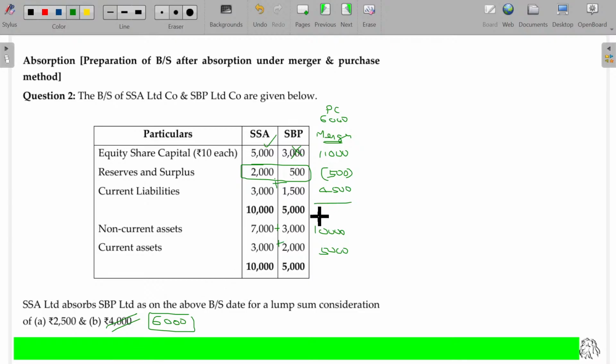Now finish up by tallying this. The value being 15,000. Clear? Now what happens in case of purchase method?